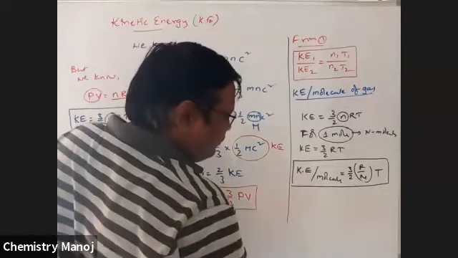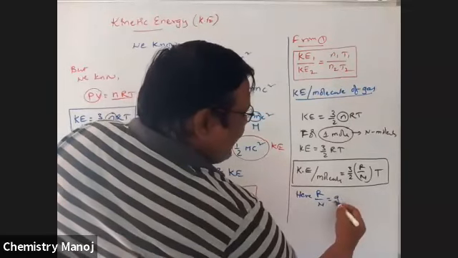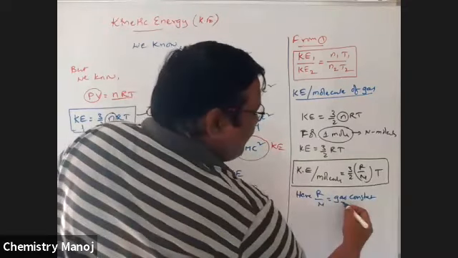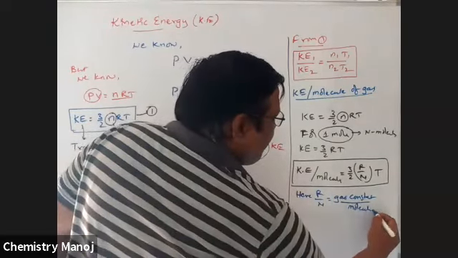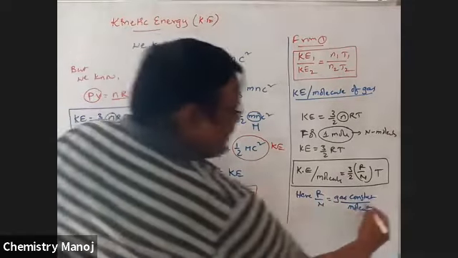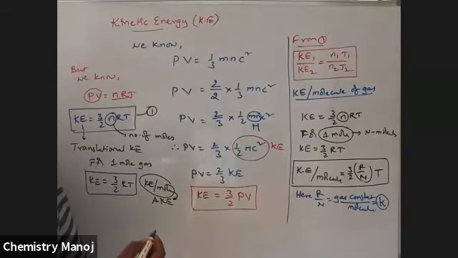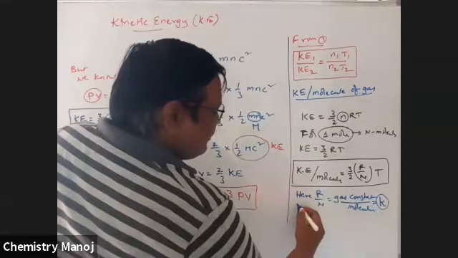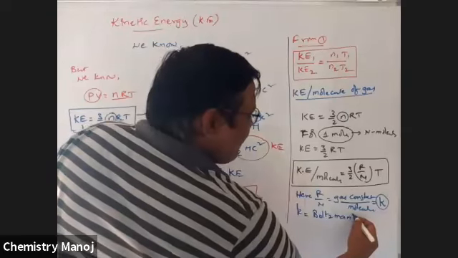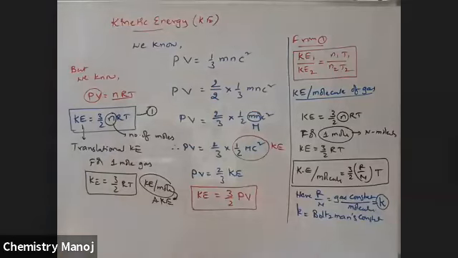Here, R by N is equal to the gas constant per molecule, which is taken as K. R by N is now replaced with K. Here K is called the Boltzmann constant.